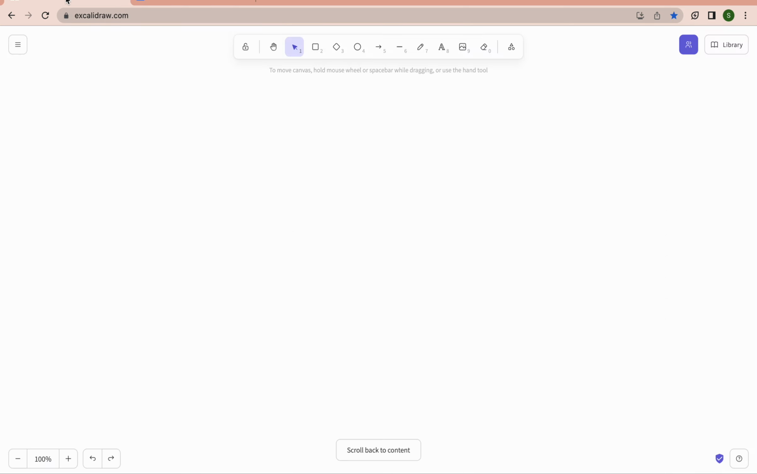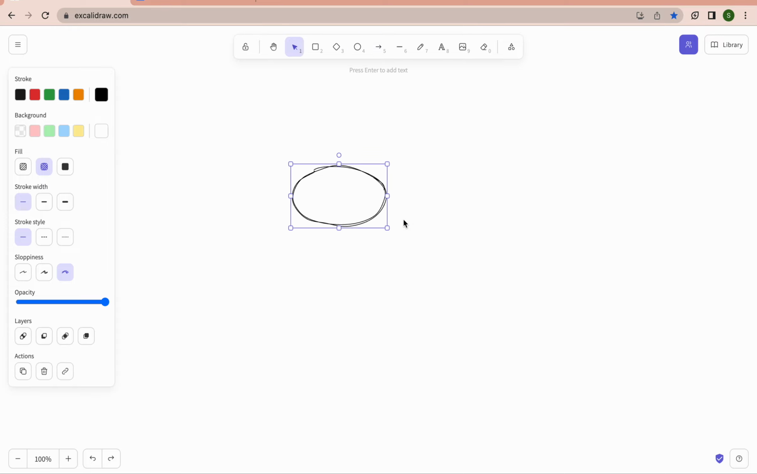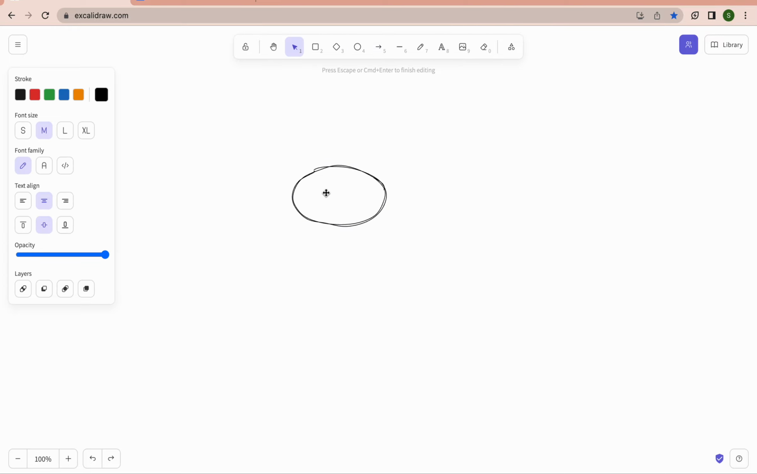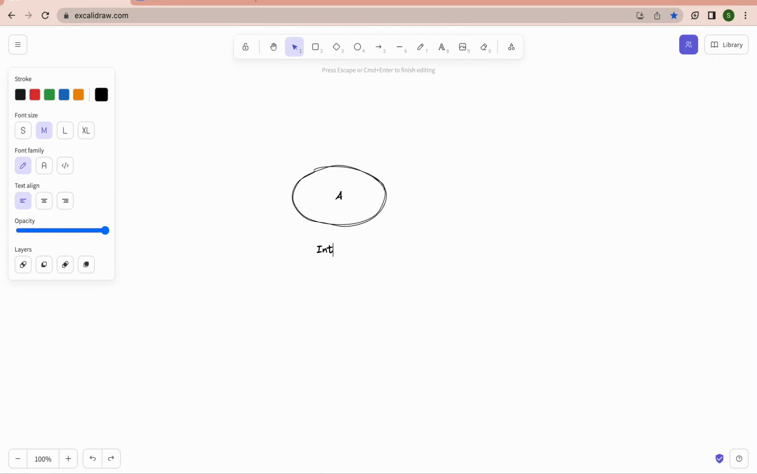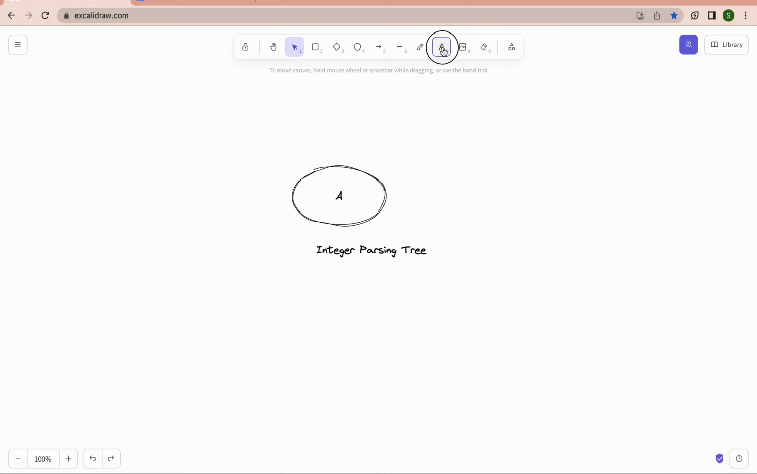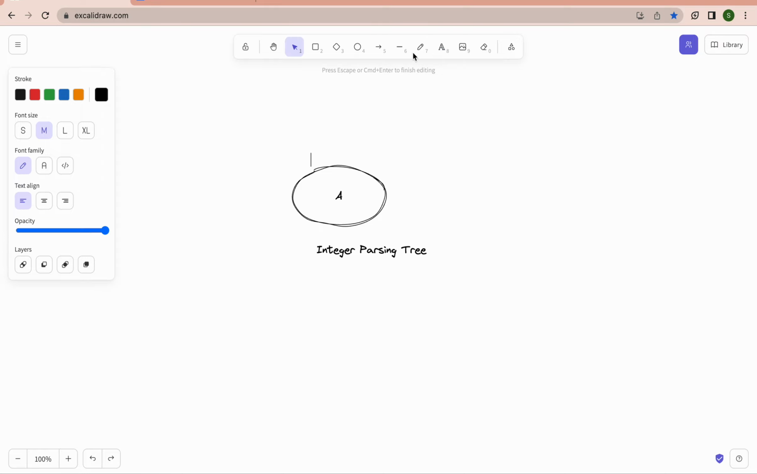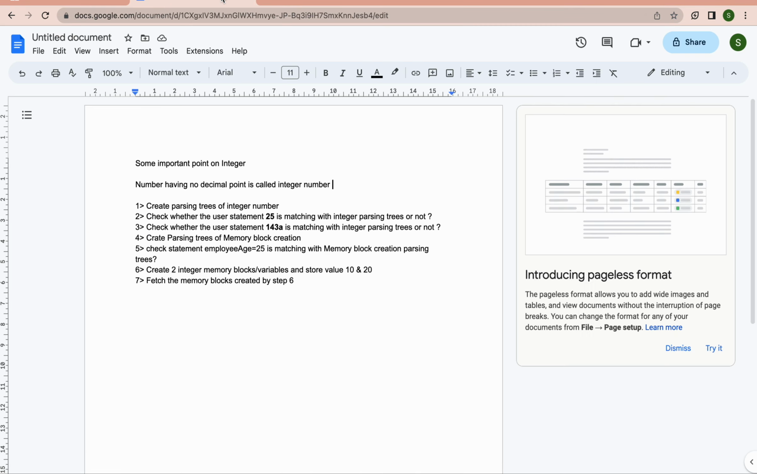Okay, let me create a parsing tree for the integer. Let me create a state diagram here. This is my state diagram A, and what I will write is my integer parsing tree. This integer parsing tree will only accept a combination of 0 to 9. That is my integer parse tree. What is the next question?